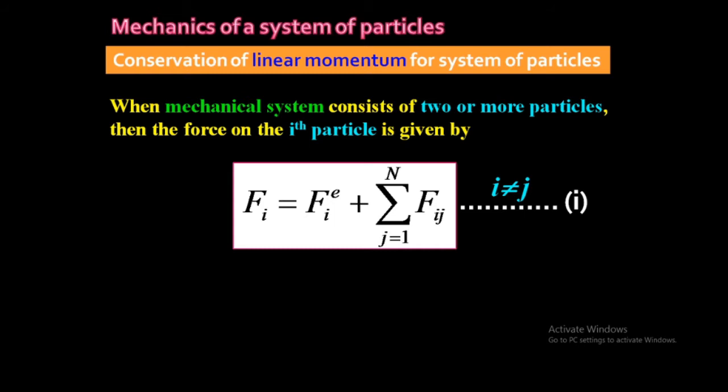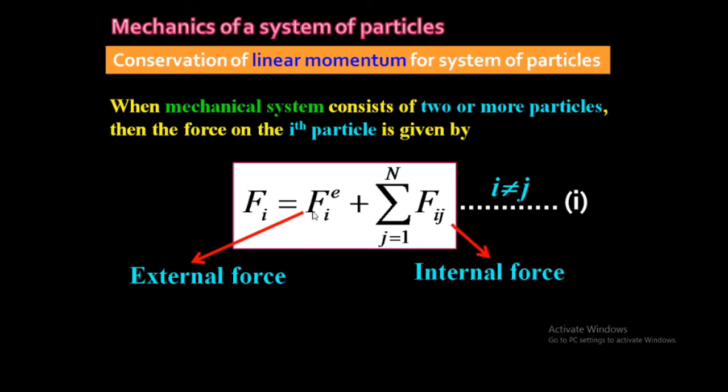Okay so this is the simple expression for force acting on ith particle. Okay तो force acting on ith particle means external force plus internal force. Okay so this is external force. I already told that FiE means external force acting on ith particle and Fij means internal force acting on ith particle due to its neighboring particle.